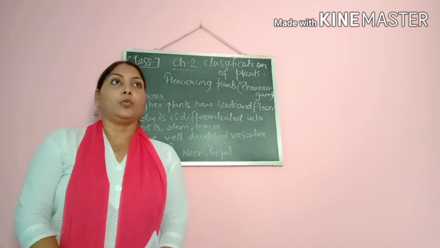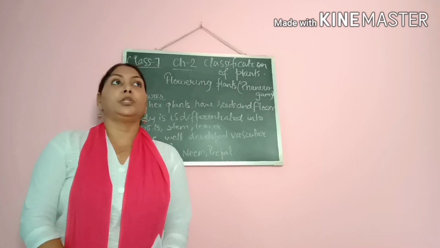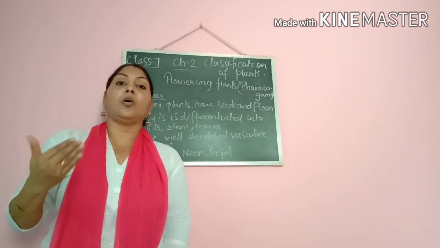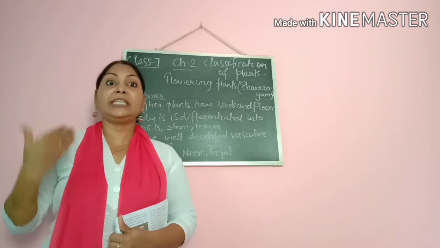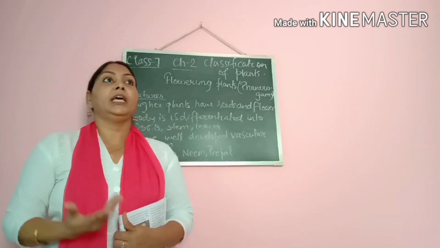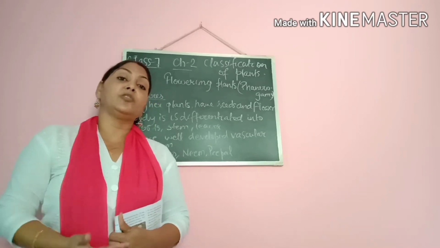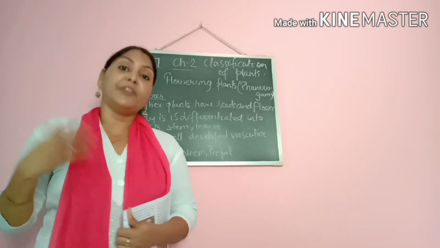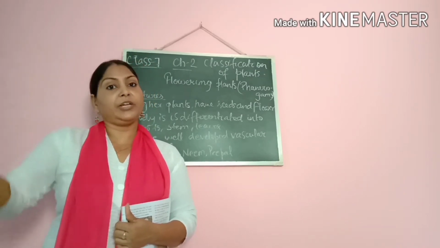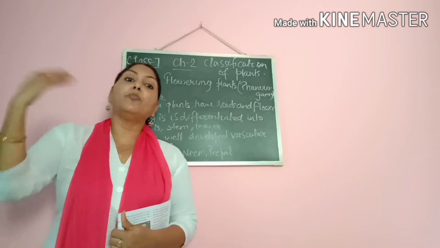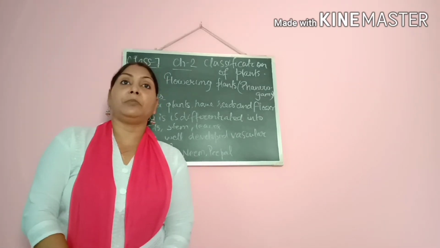Now this phanerogames, on the basis of the presence and absence of seed coat, or we can say on the basis of the presence and absence of fruits, have been further divided into further classification, that is gymnosperm and angiosperm.